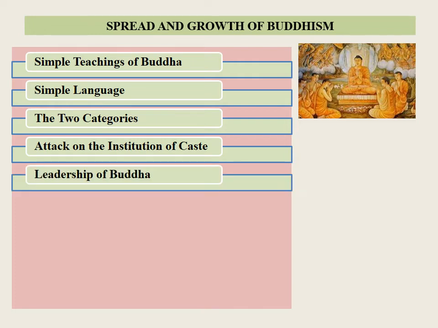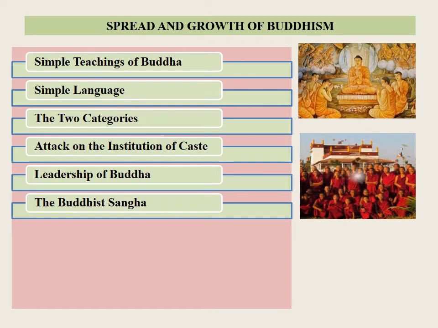Leadership of Buddha. Buddha was the very model of calm and sweet majesty. He was the master of the art of conversation and was seldom disturbed even at great provocation. The Buddhist Sangha. Buddha founded the Buddhist Sangha to spread his teachings far and wide. The male members were called bhikshus. Even women were allowed to join the Sangha as bhikshunis or nuns.